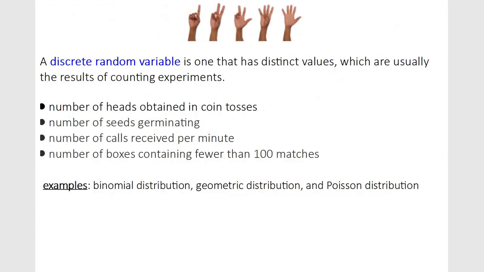Remember that a discrete random variable is one that you can count. These are your examples. We use them for the binomial distribution, geometric distribution, and the Poisson distribution.